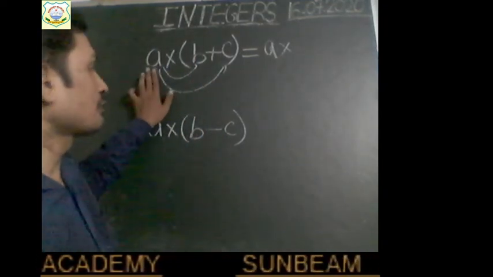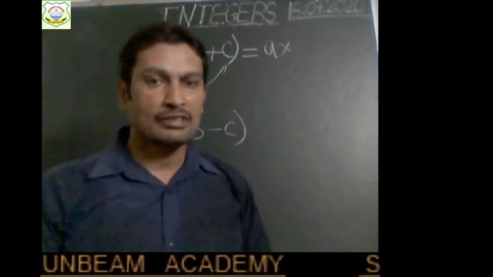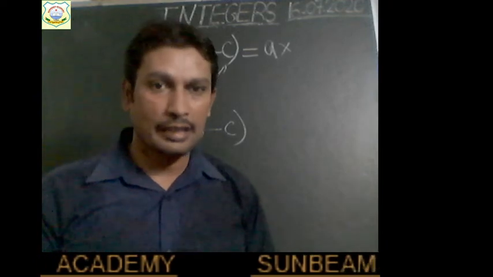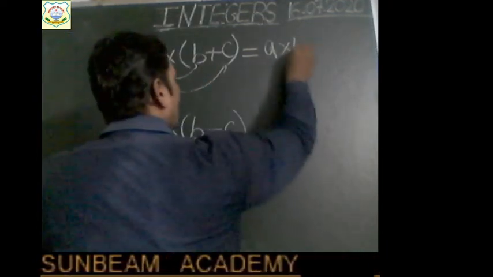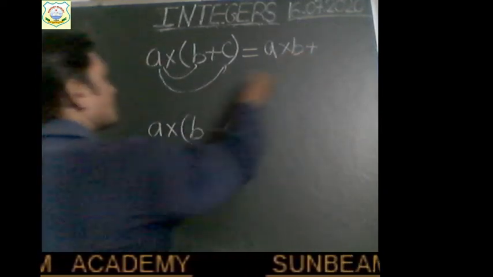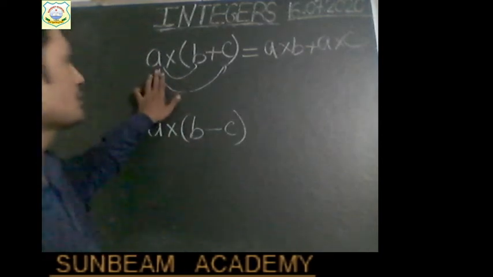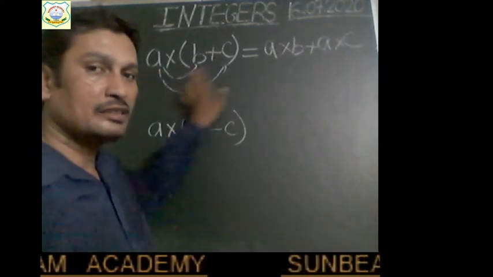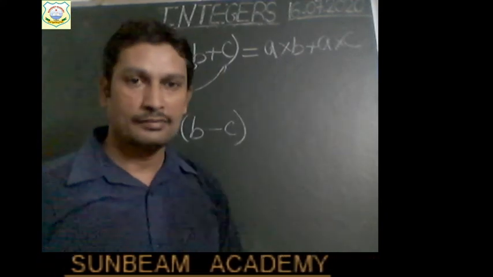So the number outside will be multiplied with both the integers. It is not so that we will multiply with the first integer only and leave the second integer without multiplying. This will be wrong, right? So a will be multiplied with b, a into b, plus a will be multiplied with c, a into c. Okay, so this integer outside is distributed over the addition of two integers inside the bracket, right?